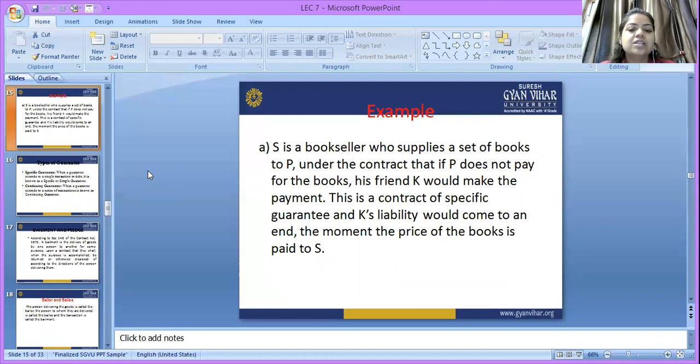S is the creditor, P is the principal debtor, and K has given the guarantee as surety on behalf of P. In the specific guarantee, K's liability would come at the moment the price of the books is to be paid to S. If P is not able to pay that amount, K is liable to repay the amount of the books to S.